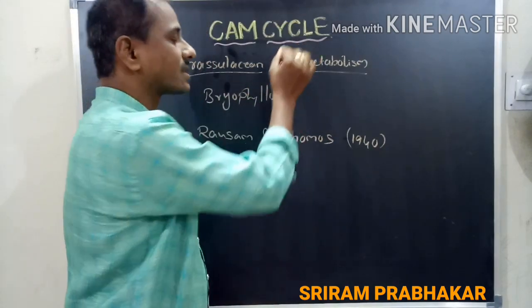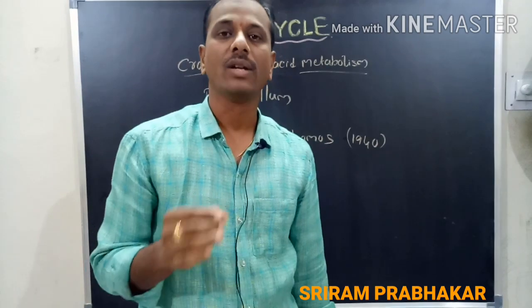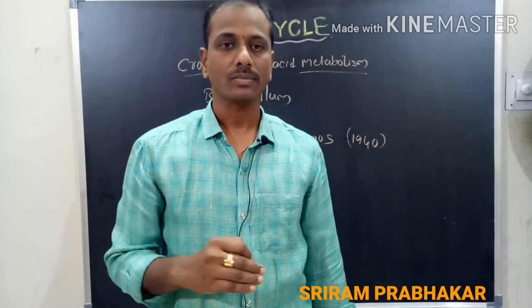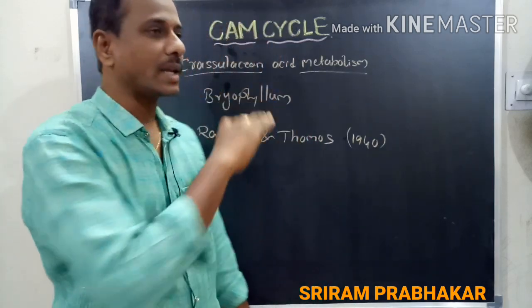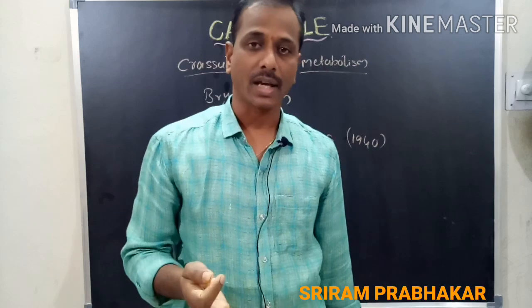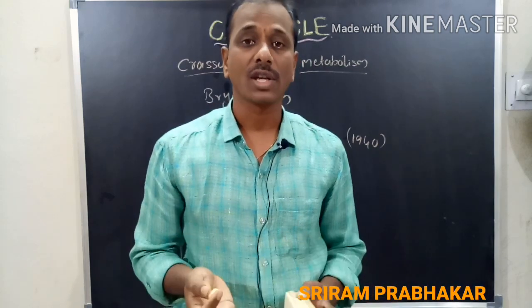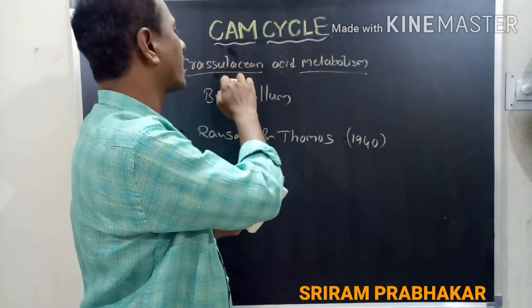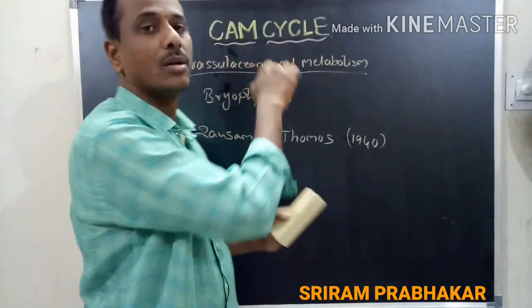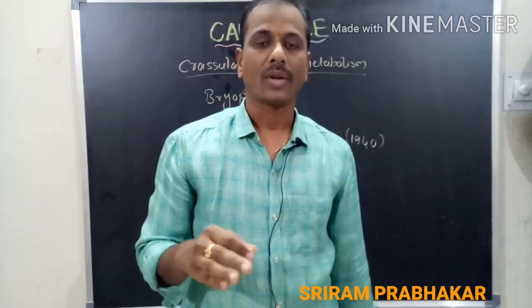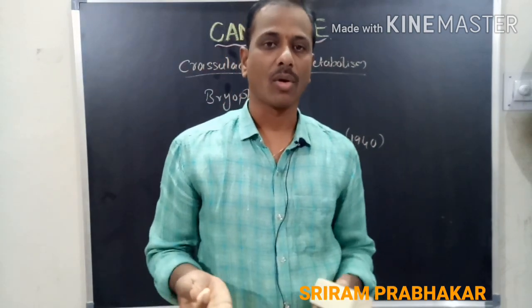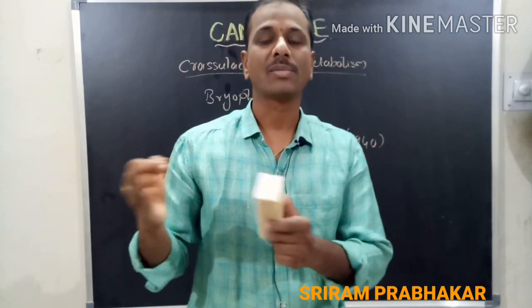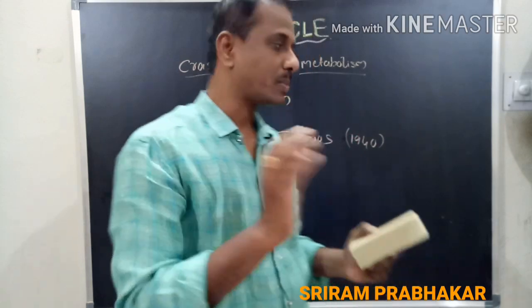So what is the meaning of acid here? Generally, in the dark reaction, what happens? Carbohydrates are synthesized. But here in the CAM cycle, during the night time, after the carbon dioxide fixation, organic acids are synthesized. So this process is called crassulacean acid metabolism. Later it is converted into starch, carbohydrates. But during the night time, the fixation of carbon dioxide helps in the formation of organic acid.